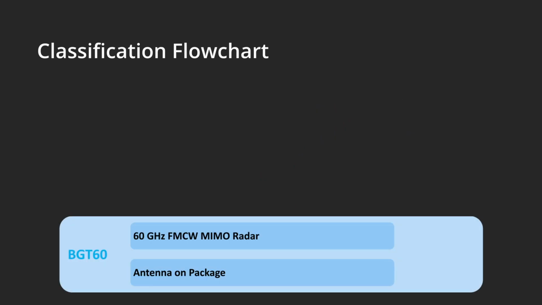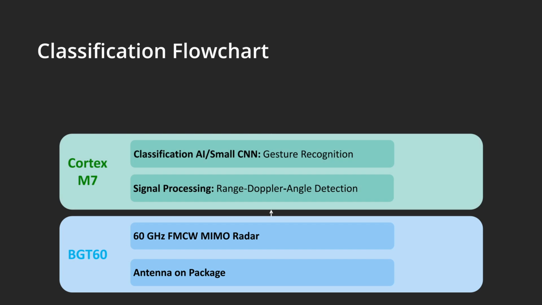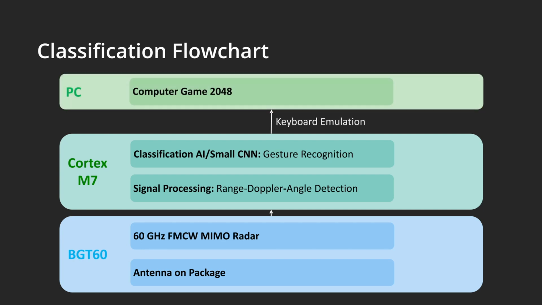The analog signal of the radar is converted to a digital signal. A Cortex-M7 processor applies an FFT and thresholding to this signal, resulting in 3 sparse range Doppler matrices with intensity and angle information. This is then fed into a convolutional neural network, which outputs the recognized gesture as a key press to a computer, or an application, like the game 2048, can be controlled.